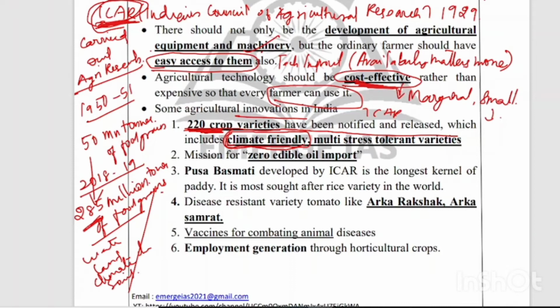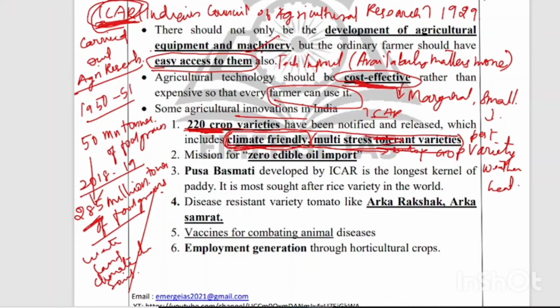And the next thing is multi-stress tolerant varieties. That means pest resistant varieties, weather resistant varieties or heat resistant varieties, that is, multi-stress tolerant varieties. These are important types of crops that were developed by ICAR recently.